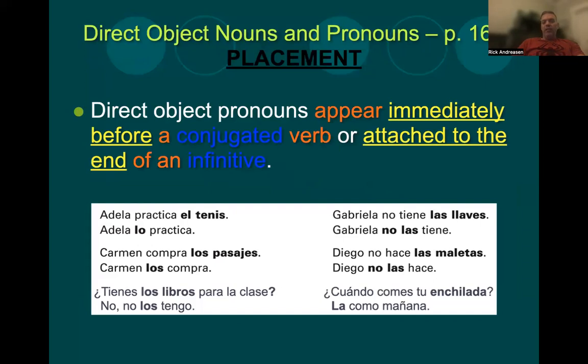Direct object pronouns, there are two options. They go immediately before a conjugated verb or attached to the end of an infinitive. Just exactly what it says there.